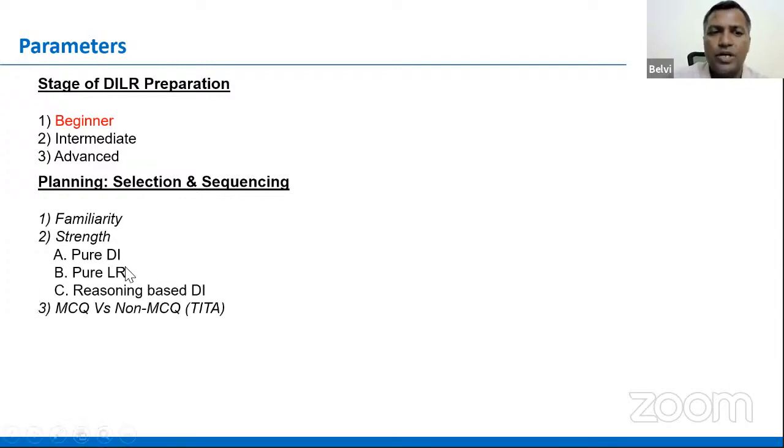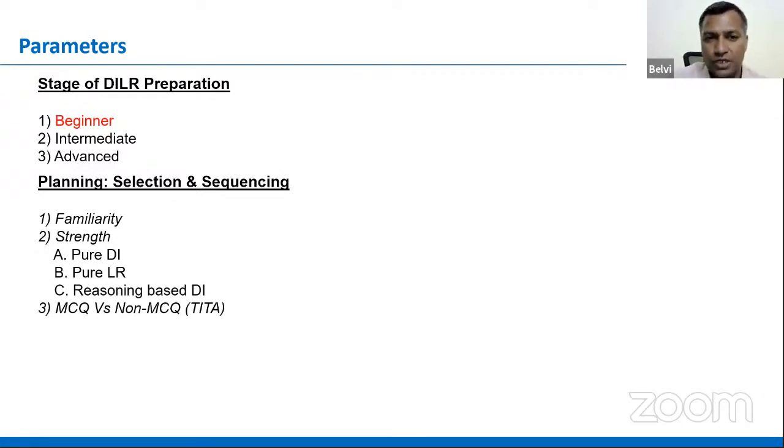Some people are at the combination of DI and LR. We call it reasoning based DI, right? There is a combination. It is not too intense with the data, nor is it intense with the logic. It's kind of a combination of them. So these are the 3 kinds of sets on the face of it that you get in the DILR section, right? And also, what are the other parameters that you look for?